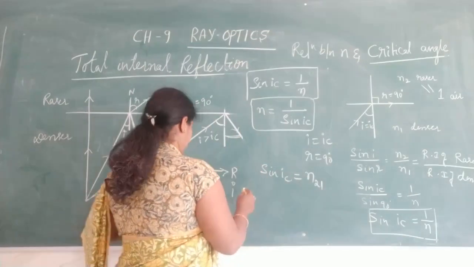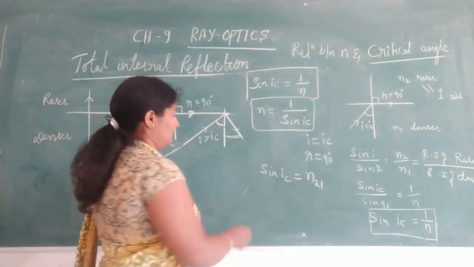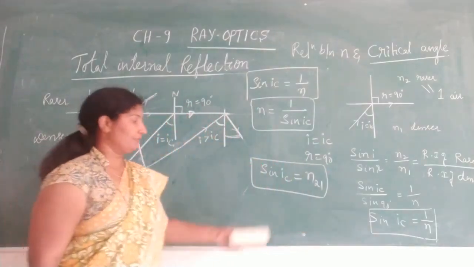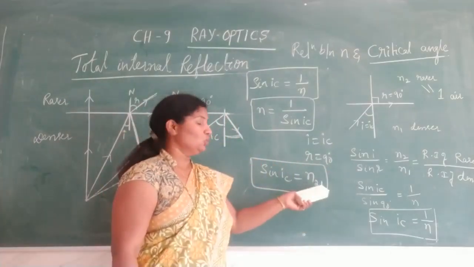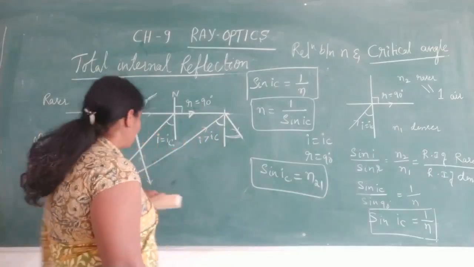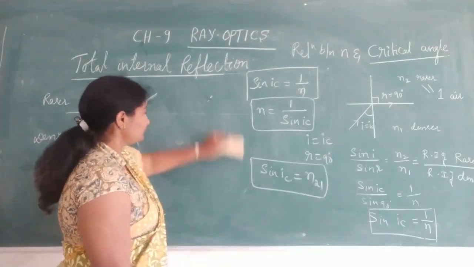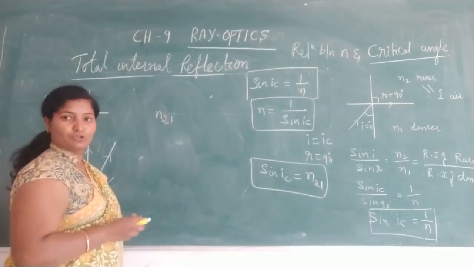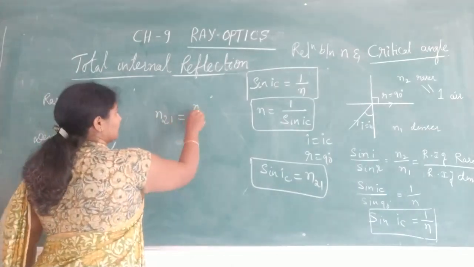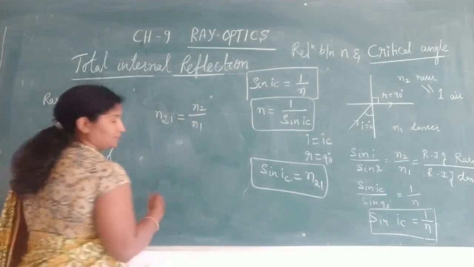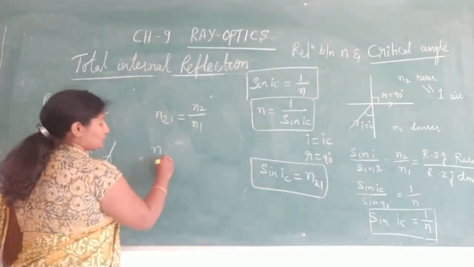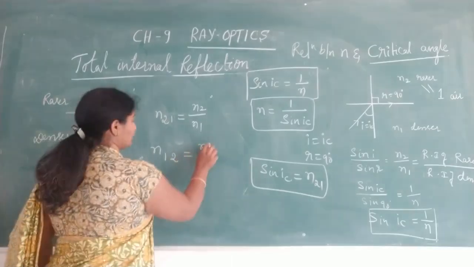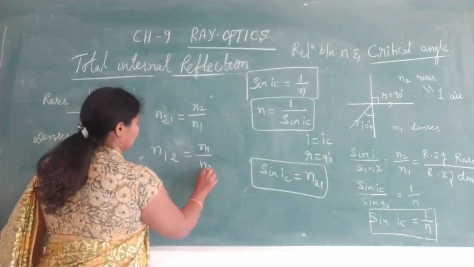Or sin IC is equal to the refractive index of medium 2 with respect to medium 1. We already know that the refractive index of medium 2 with respect to medium 1 is equal to n2 by n1, and the refractive index of medium 1 with respect to medium 2 is equal to n1 by n2.